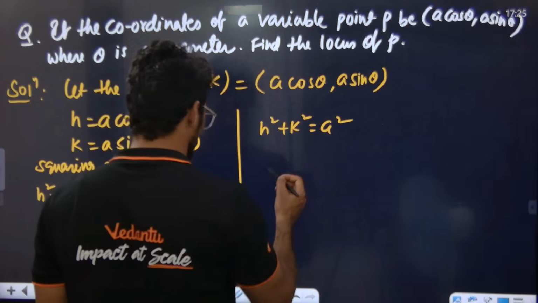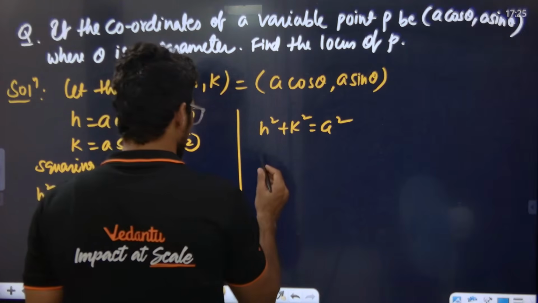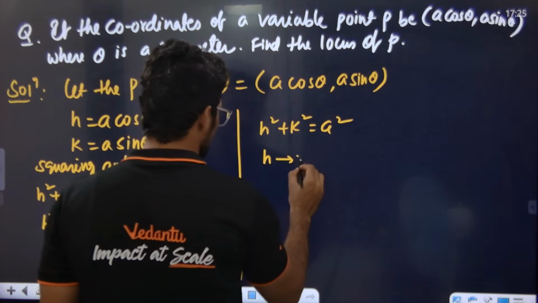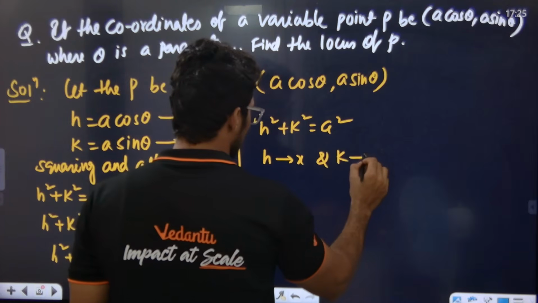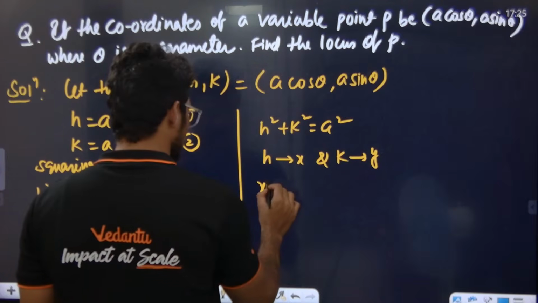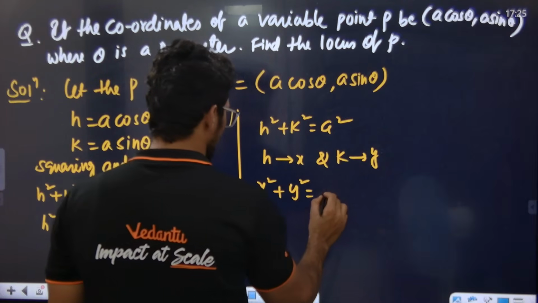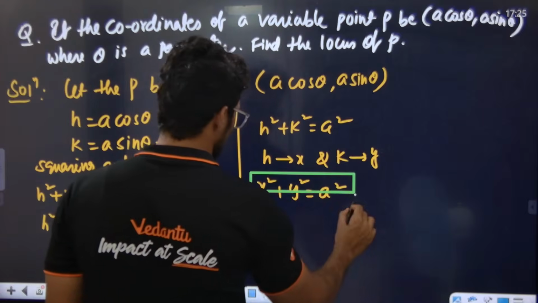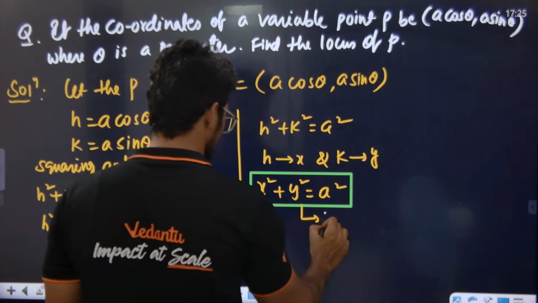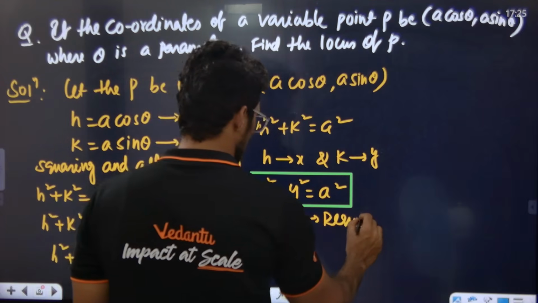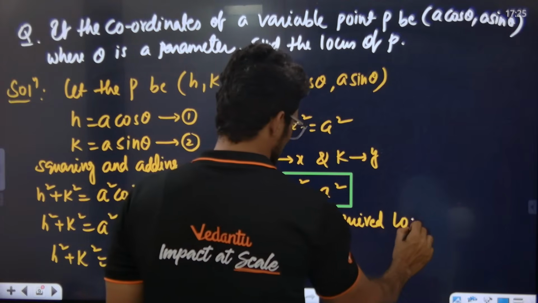Definitely, this is step number 3. Now step number 4: we need to replace h with x and k with y. If we replace, x square plus y square is equal to a square. Right, this is our locus, this is the required locus.